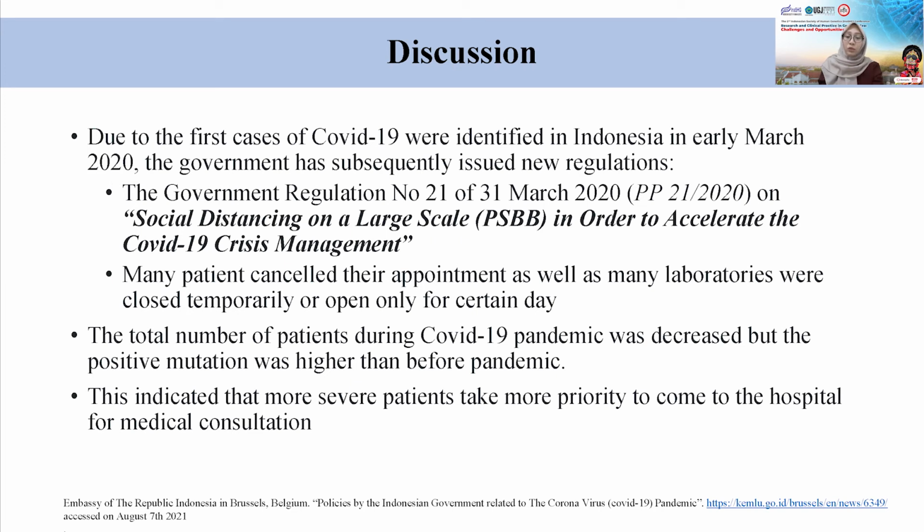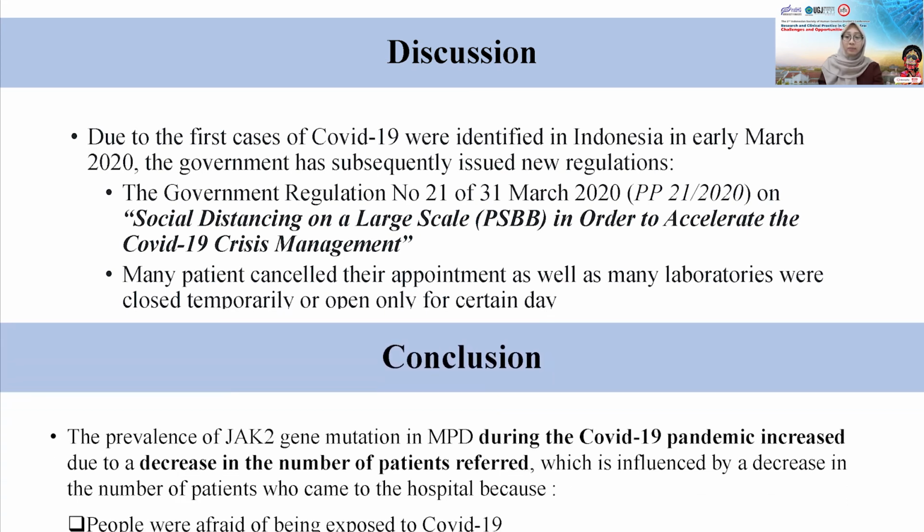The impact of this regulation is that many patients canceled their appointments as well as many laboratories were closed temporarily or open only on certain days. In this case, the total number of MPD patients during the COVID-19 pandemic decreased, but the positive mutation rate was higher than before the pandemic.